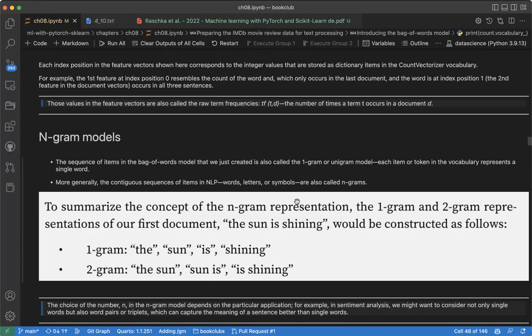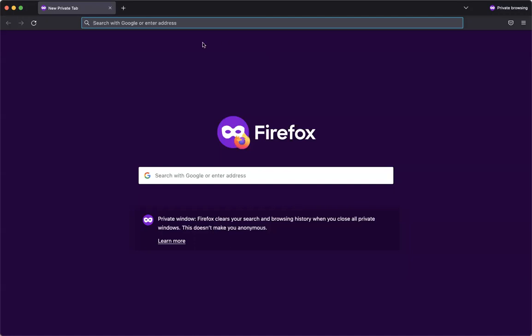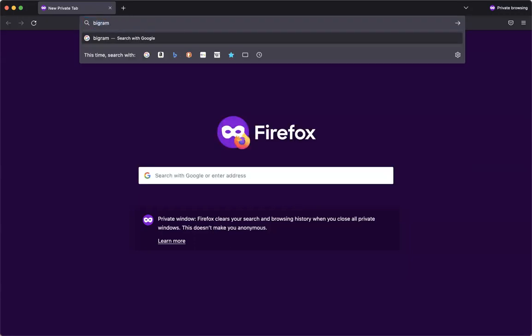Why do we do that? This is some kind of hyperparameter tuning. When you are doing sentiment analysis, you can try with unigram and see what the performance is. You can try with bigram and see what the performance is. In fact, there are some studies that show the performance. Let's see, bigram versus unigram sentiment analysis.